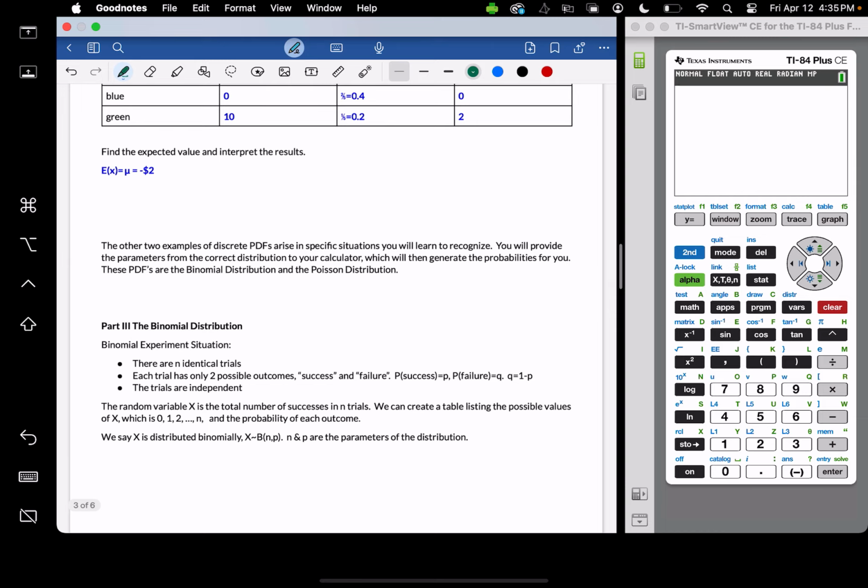The two other examples of discrete probability density functions arise in specific situations that you're going to learn to recognize. You will provide the parameters from the correct distribution to your calculator, which will then generate the probabilities for you.